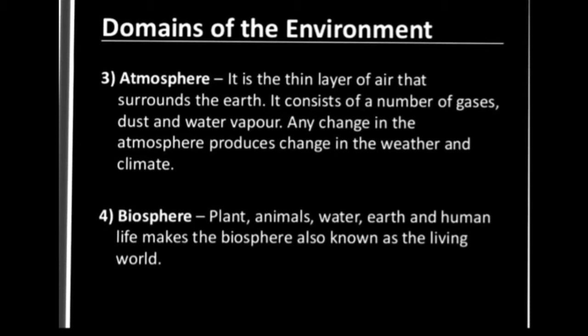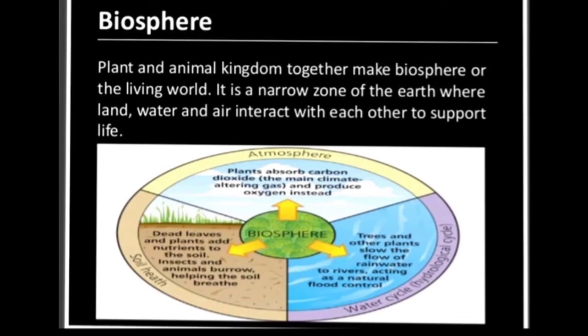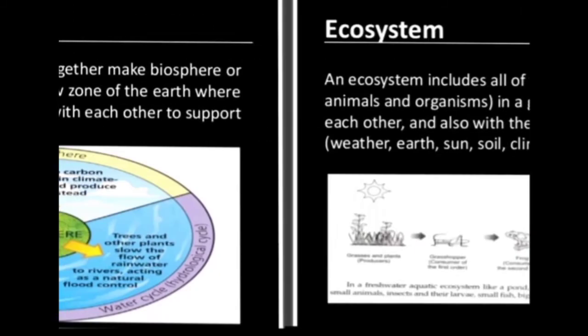And the fourth domain is biosphere. Plants, animals, water, earth and human life make the biosphere, also known as the living world. Here you can see the picture of biosphere. It is a narrow zone of the earth where land, water and air interact with each other to support life. It means all the domains here interact to support life.